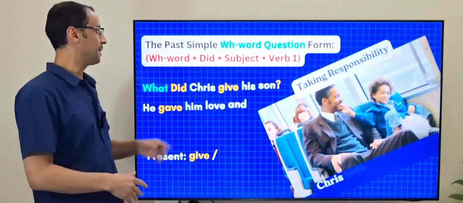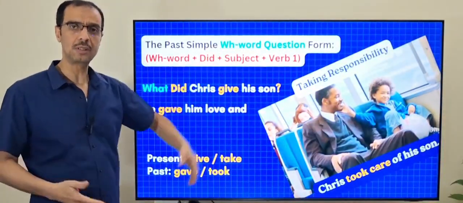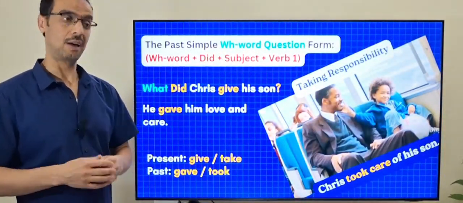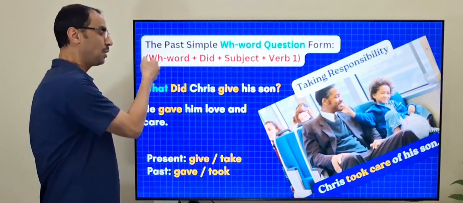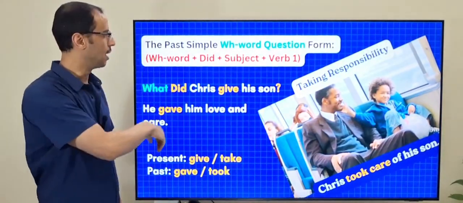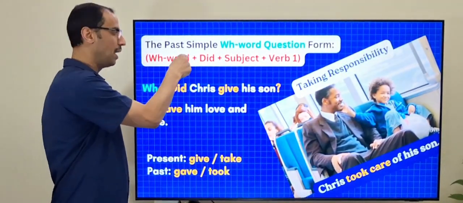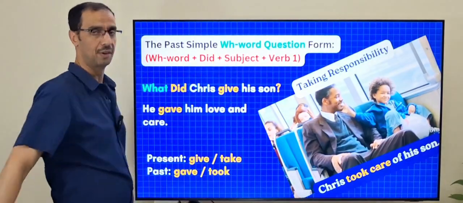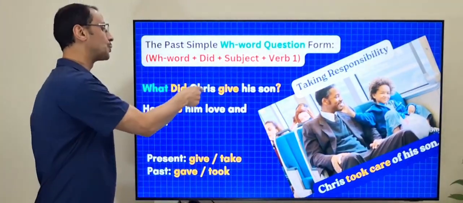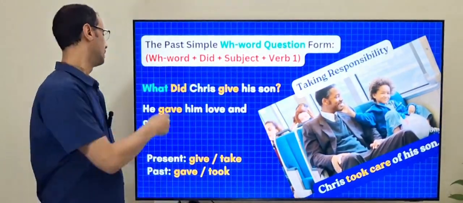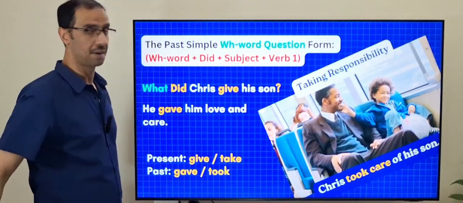Another idea is how to create the WH word question in the past simple. Again, that's very easy. You need to add a WH word at the beginning and then did, the helping verb, and then a subject and then verb 1. So what did Chris give his son? He gave him love and care.